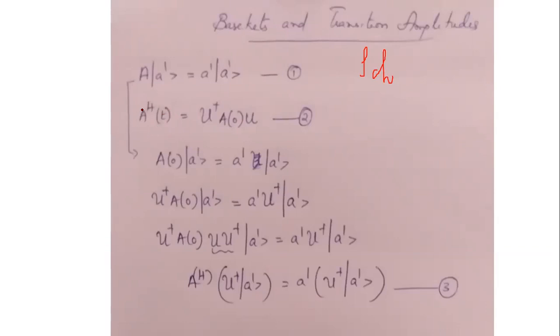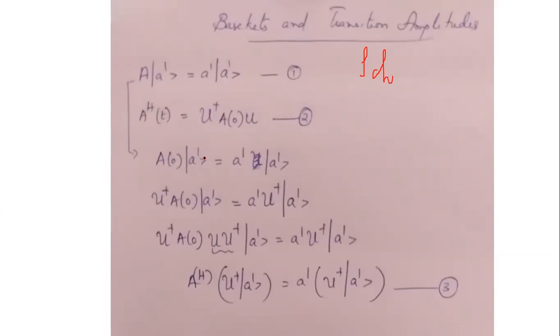Okay. Now what we can do is take the first relation for Heisenberg's picture at the time t equal to 0.